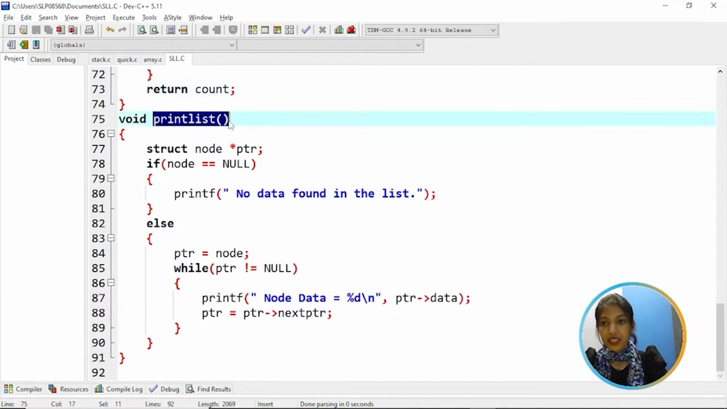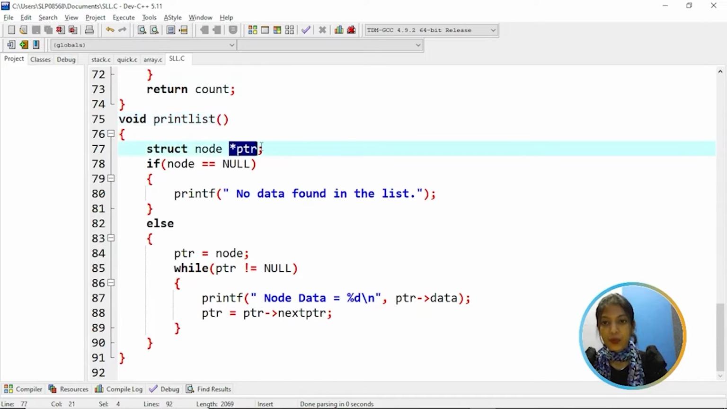Next, coming to the print list, that means it lists out all the nodes. So we have a pointer and if node is equal to null, that means no data found in the list. Else, the node is assigned to PTR, while it checks the condition PTR not equal to null, then print all the node data. So PTR's next is assigned to PTR.